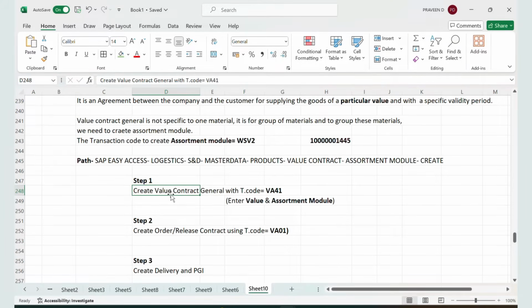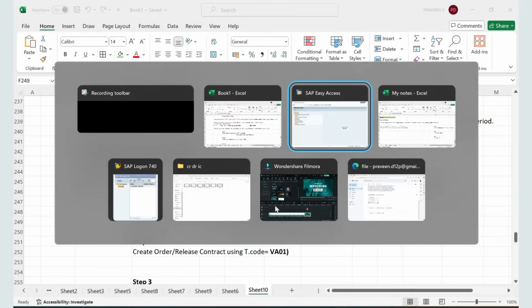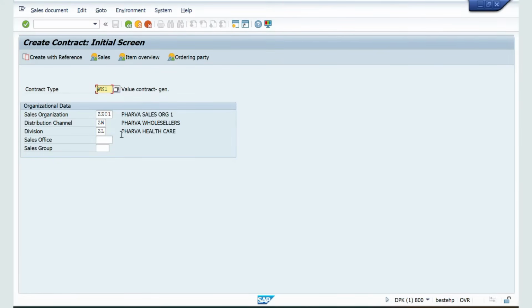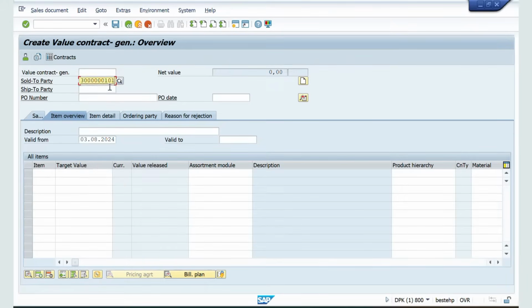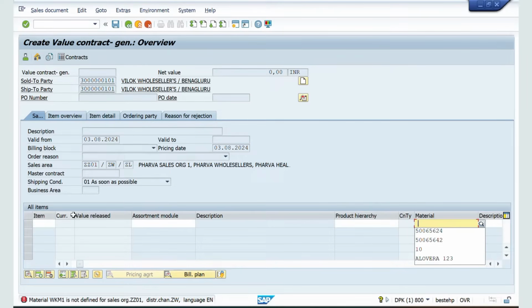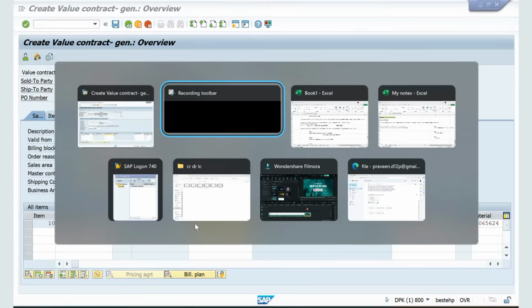First one is create value contract general using transaction code VA41. Now I will go to transaction code VA41. What is the contract type? WK1, value contract general. Now click enter. Now give the sold-to party, and go to sales tab. Enter the value. For example, I will enter 25,000 rupees. What is the material? Material is this one. Now, what is the assortment module?